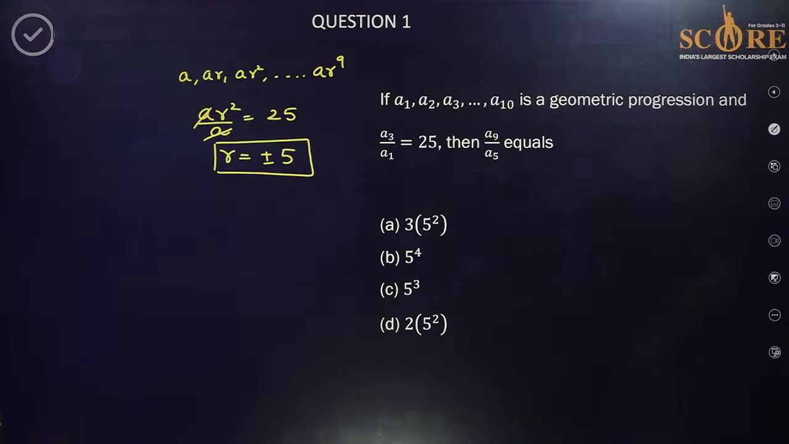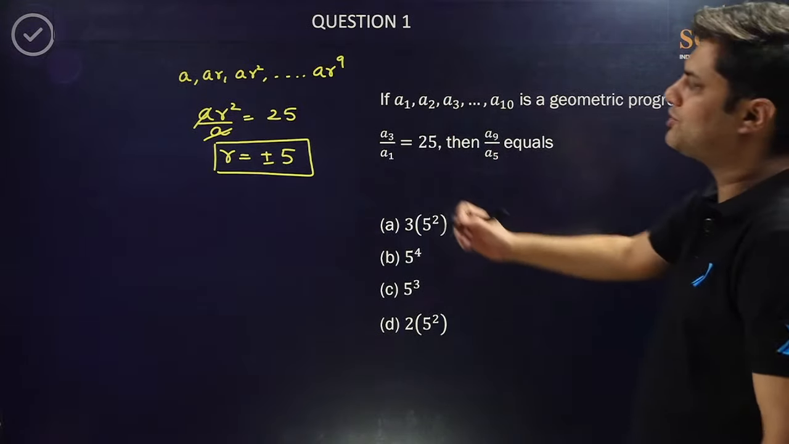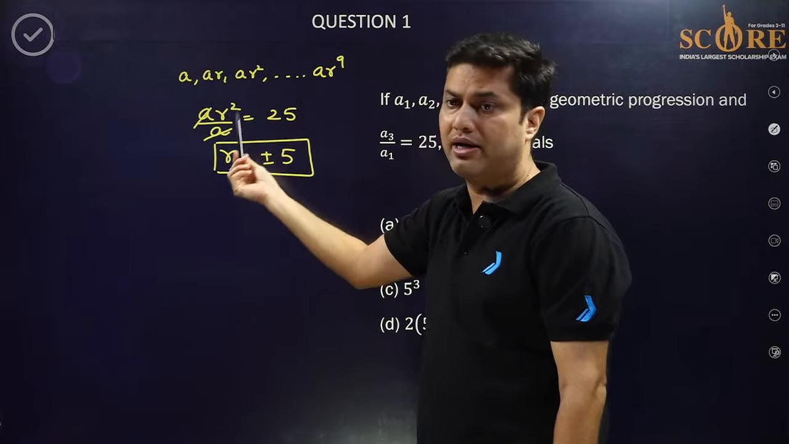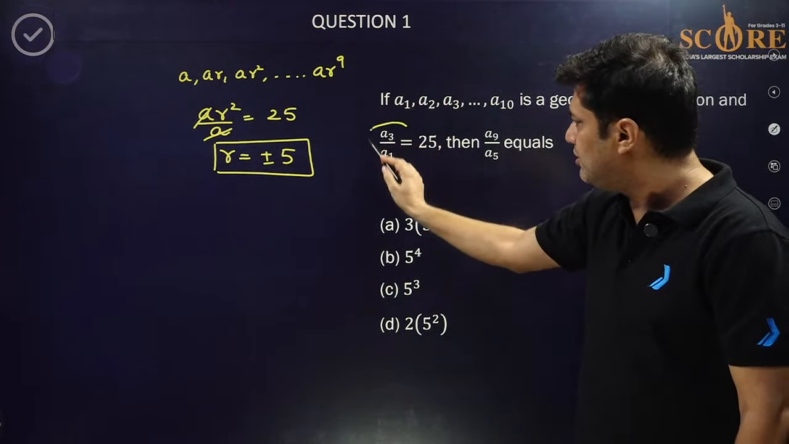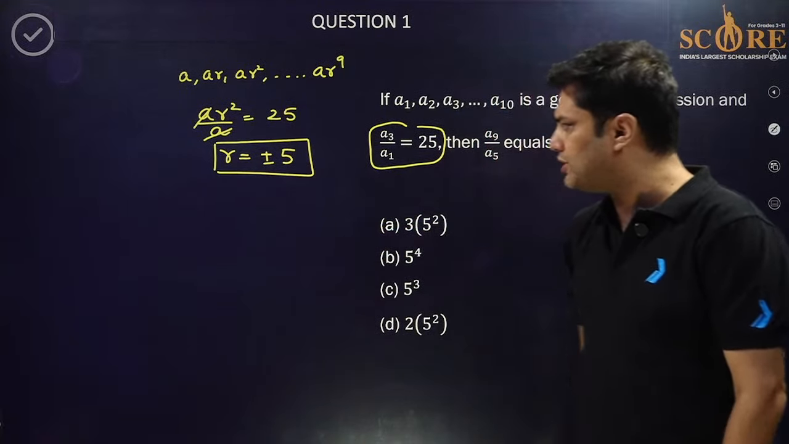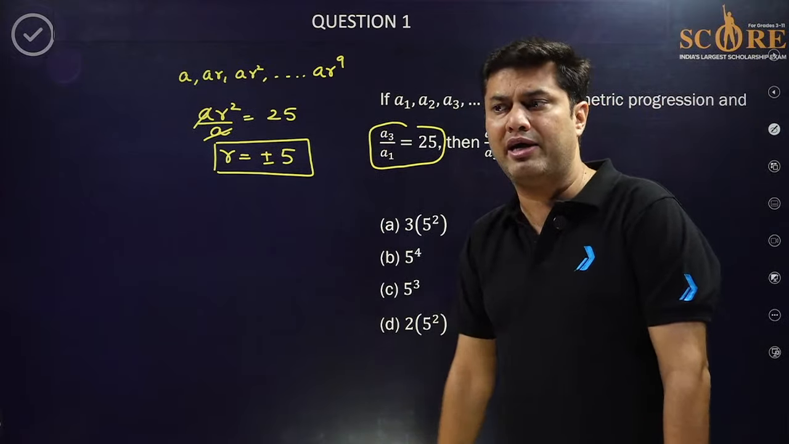Just try to understand: if these 10 terms are part of a geometric progression, that means the first term is A, the second is AR, then AR square, up to AR to the power 9. AR square upon A, which is given in the question as A3 by A1, third term upon first term, is 25, so R is plus minus 5. Can you tell me what A9 upon A5 is? What is A9, by the way?